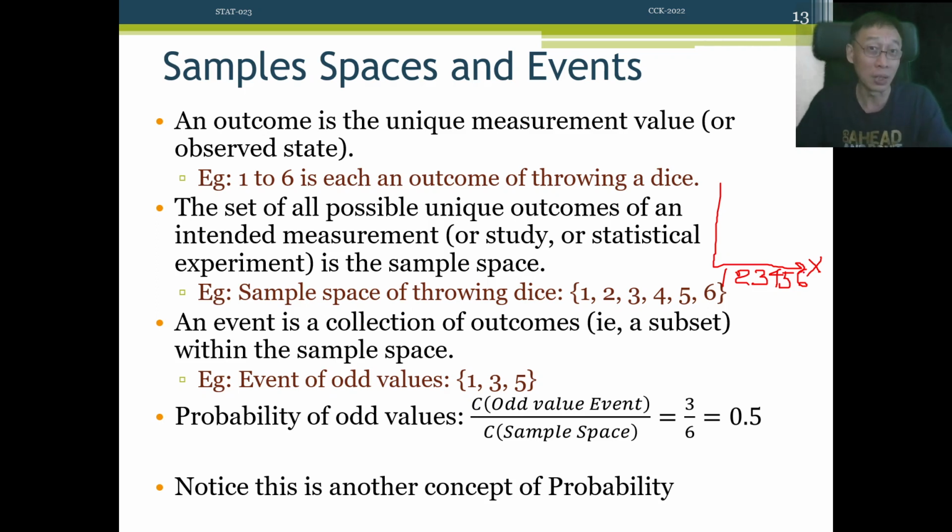Yeah. So because everyone knows it's a six-sided dice. But if you say, nope, my dice actually is 10-sided, then fine. Then your sample space will be 1 to 10. And you must write in 1 to 10.